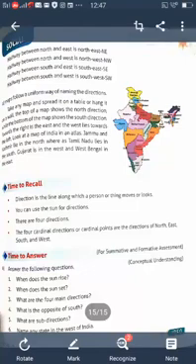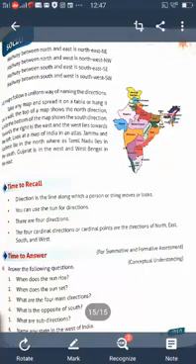When does the sun set? The sun sets in the evening. So next, what are the 4 main directions?